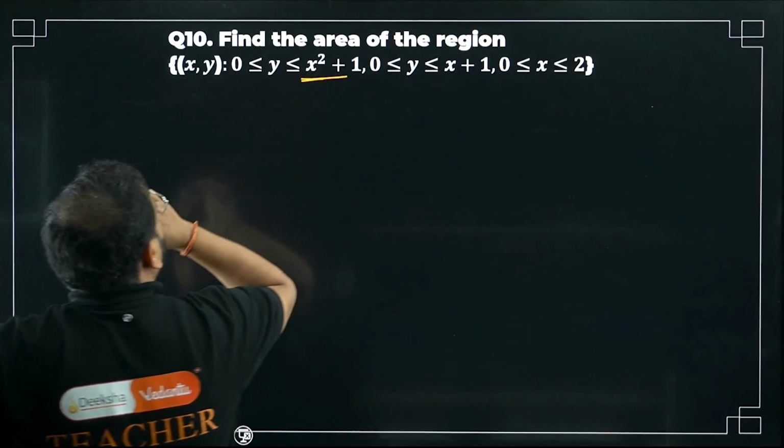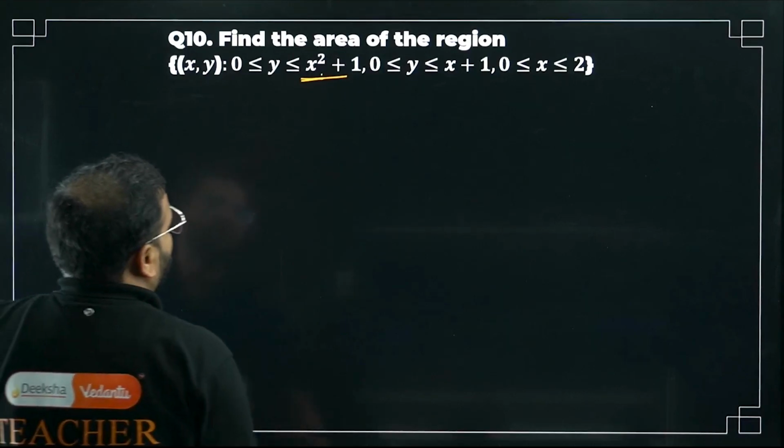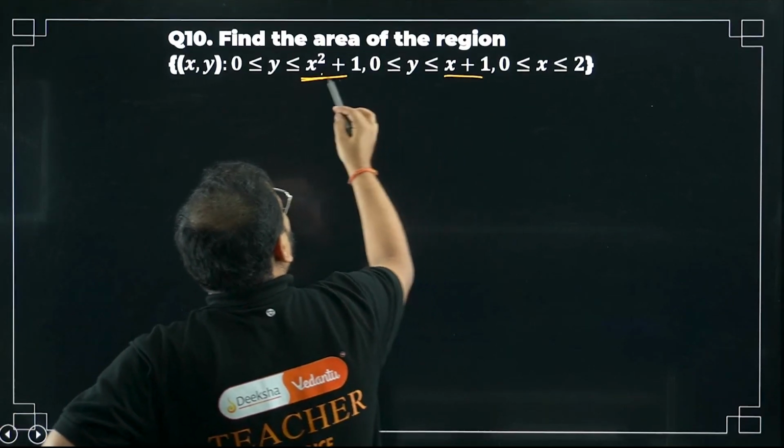This is the curve, right? Okay, by from where to where? x squared plus 1 to 0. So I have two curves over here, this and this: a parabola and a straight line.